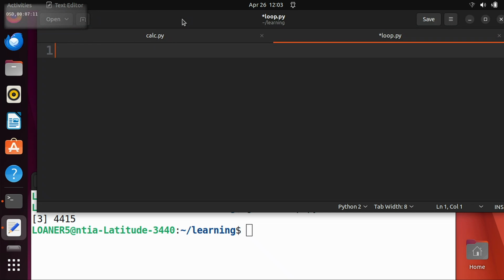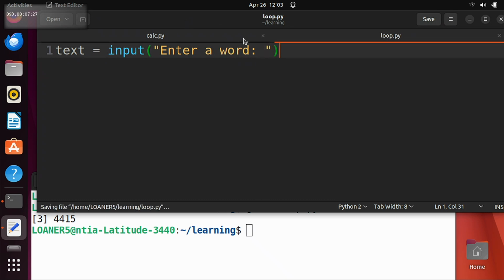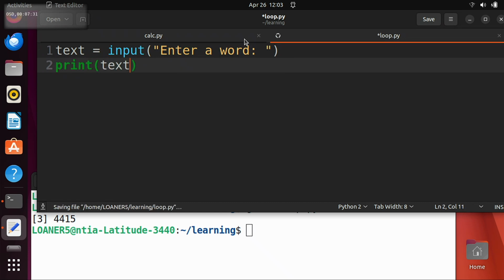There we go. Okay. So what we want is we want to say word, or let's call it text. Why not? Let's say text equals input, and you guys can write this part, equals input, enter a word, like that. So if we do this, and then we say print text, what is this program going to do?